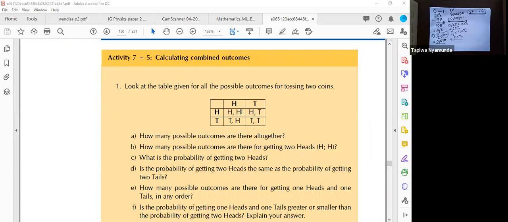It says, look at the table given for all the possible outcomes for tossing 2 coins. So this is the outcome we have for tossing 2 coins. This is what the probability space looks like.